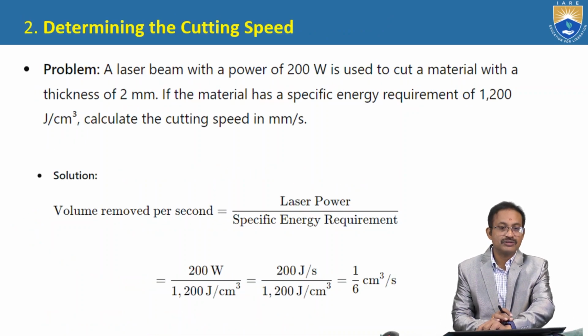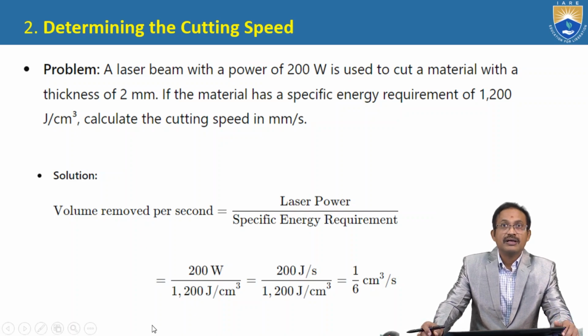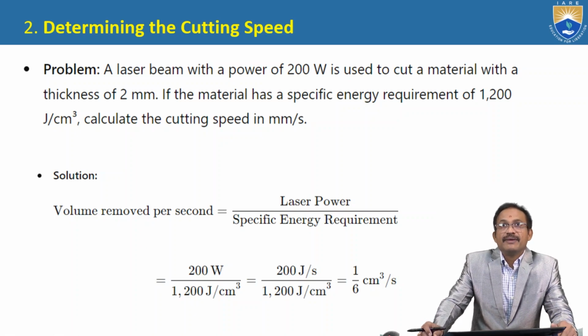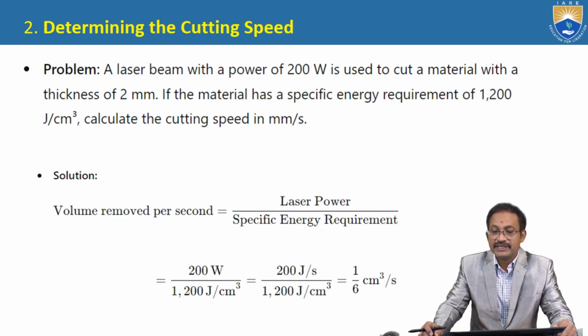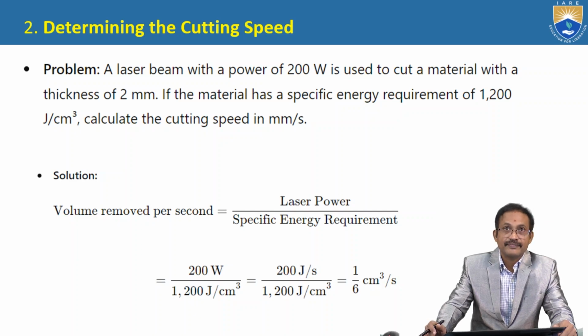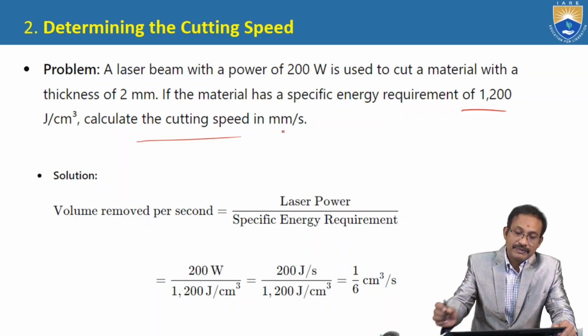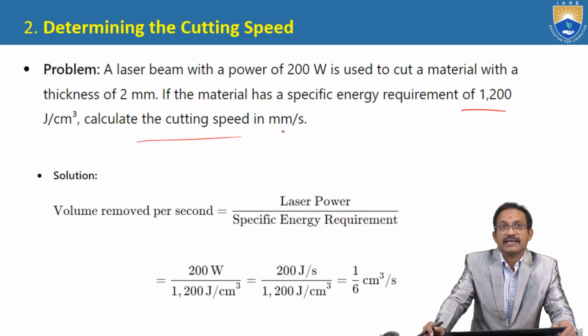Next, problem number 2. Determine the cutting speed. A laser beam with a power of 200 watts is used to cut a material with a thickness of 2 millimeters. The material has a specific energy requirement of 1200 joules per centimeter cube. Calculate the cutting speed in millimeters per second.